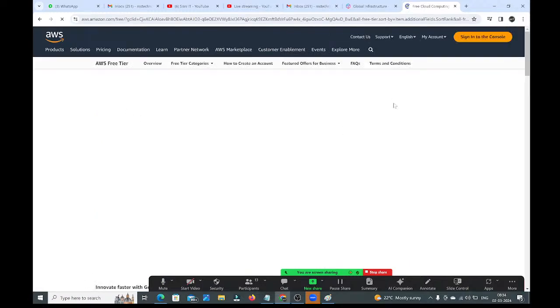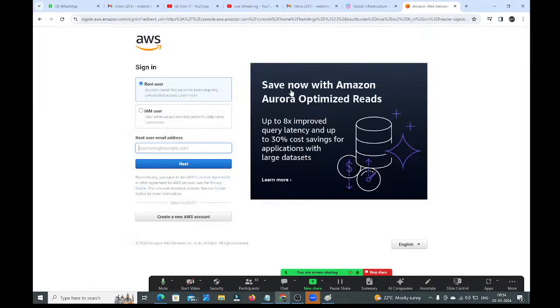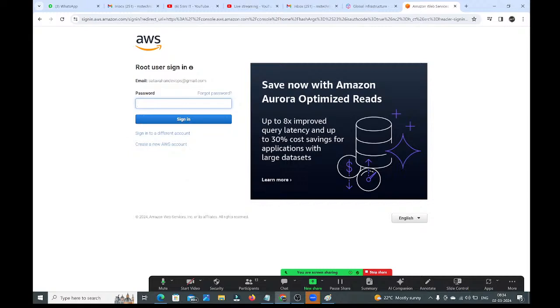Once you logged in, first you need to select the region, guys. I want to create one EC2 instance. In which region you want to create, that you need to select first. Here the recommended one is always to use the nearest region for your location. Okay, see where we need to select that region.